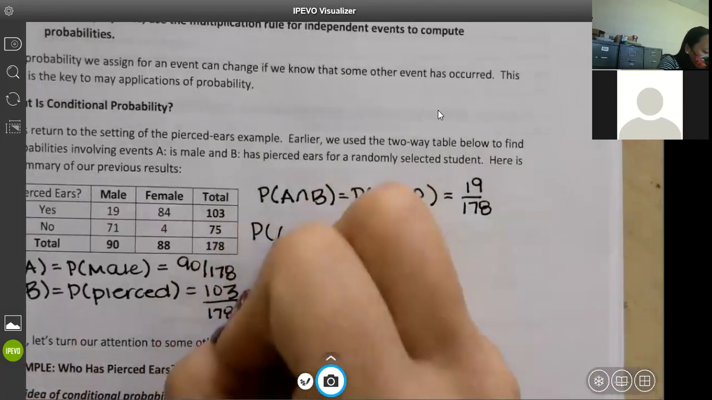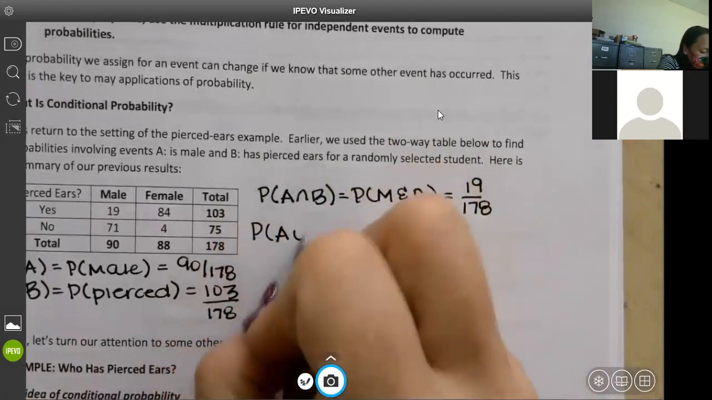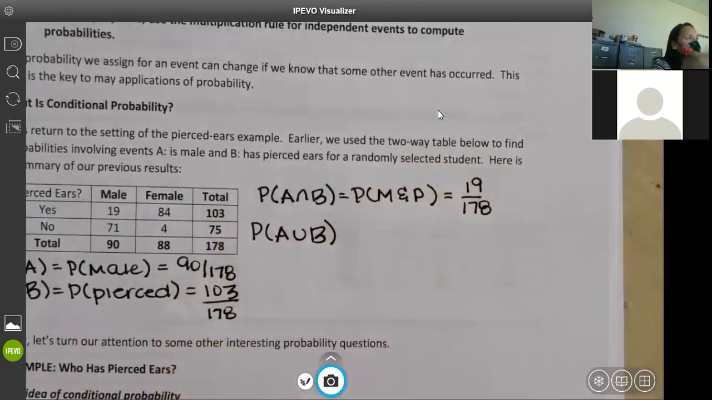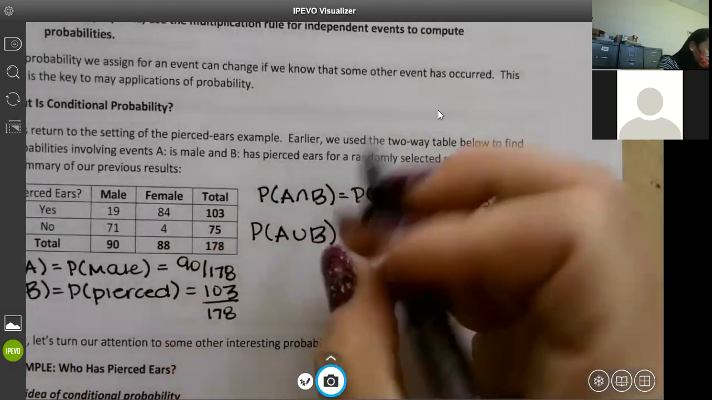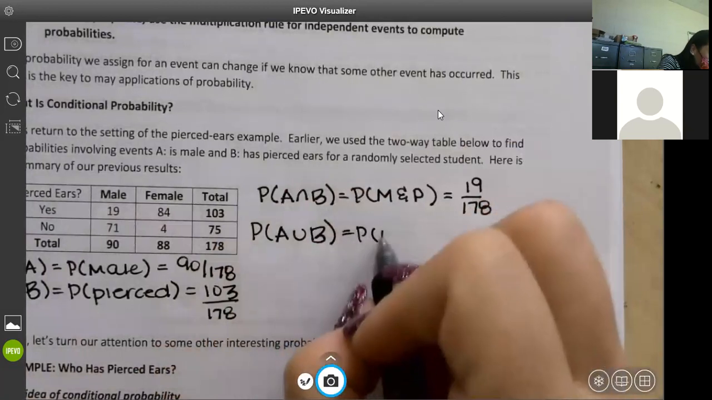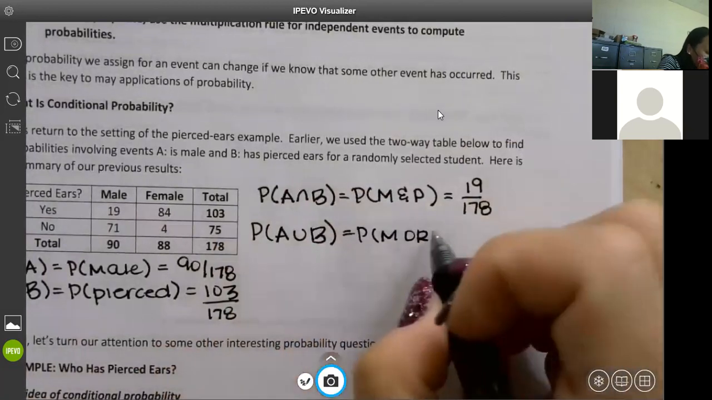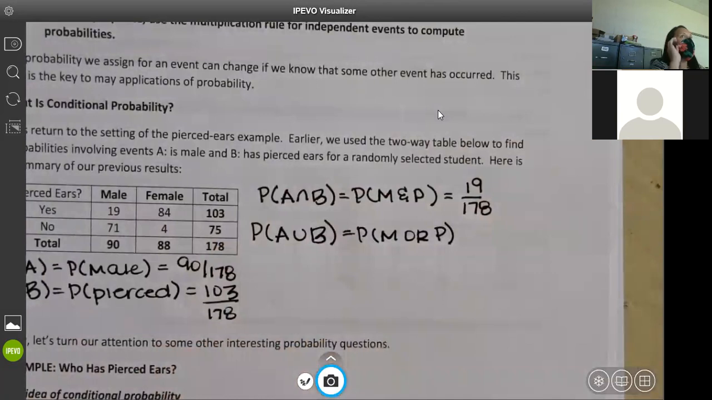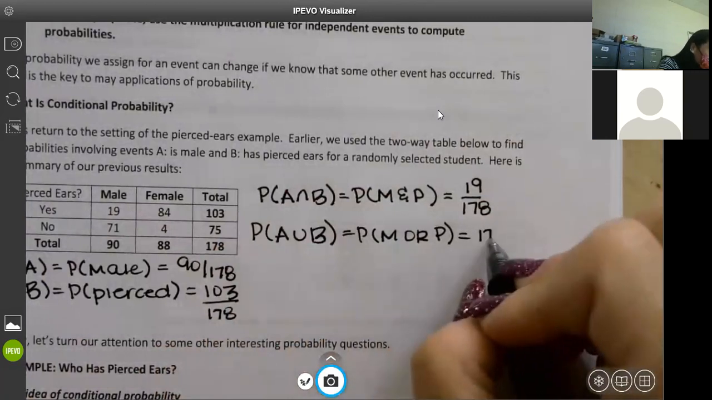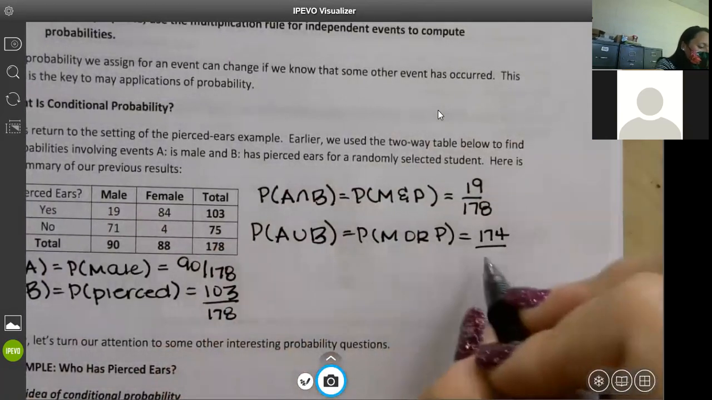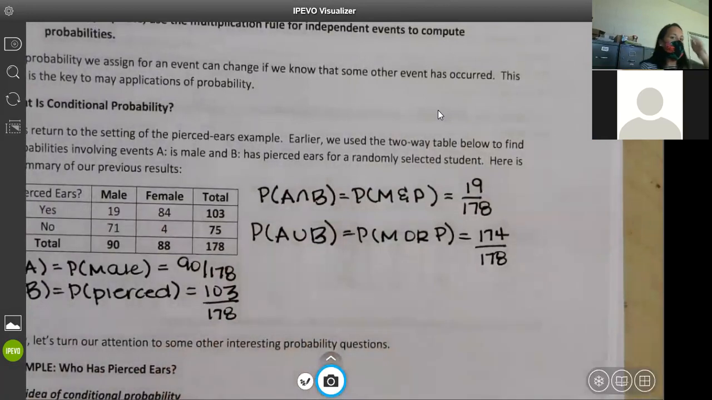And then we also did A or B, and we put in the union and the intersection, the ∩ and the ∪. Male or pierced. Make sure that you remember that or can be male or pierced or both. We've got to take out the overlap for the both. So we got 174 out of 178. And that's all from last week's notes, so if you need to go back and check that out, that's fine.